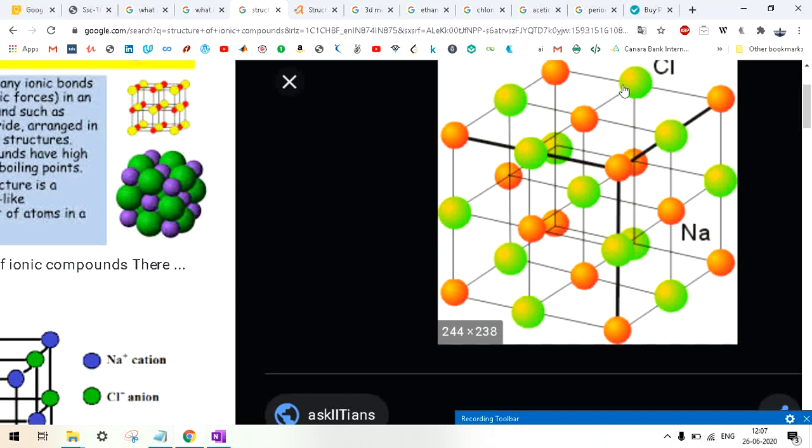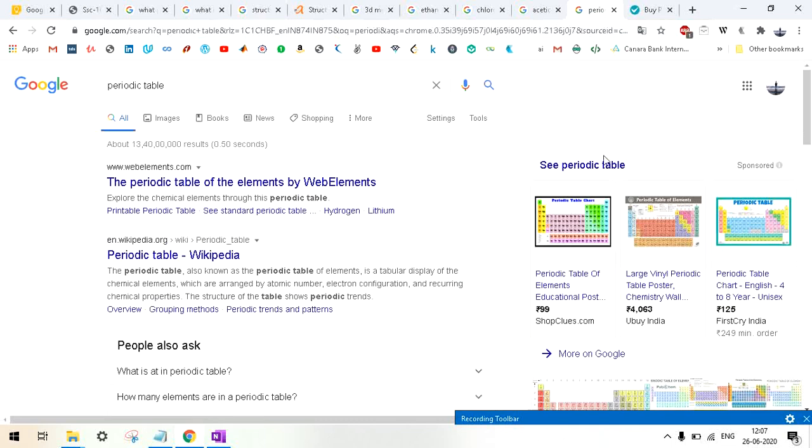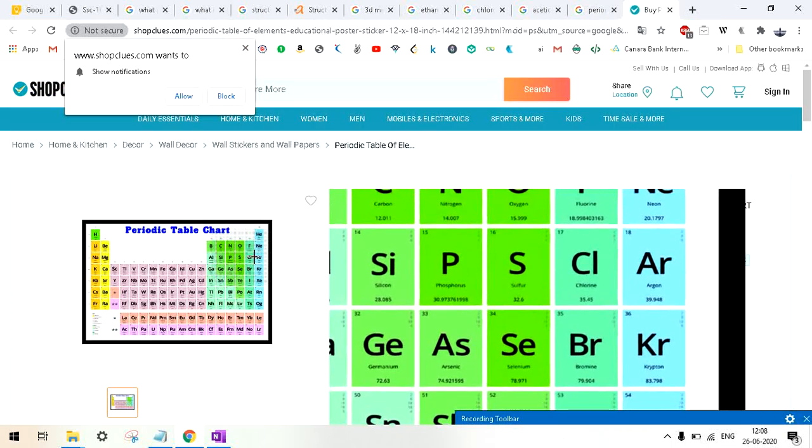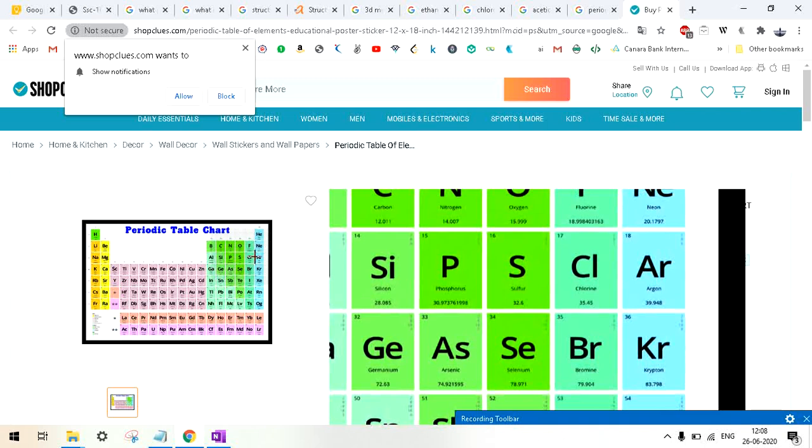Tell me why? If you see the periodic table, chlorine after gaining 1 electron will achieve the configuration of the noble gas argon, right? So it will not try to share it. It will keep it with itself because it is more stable.